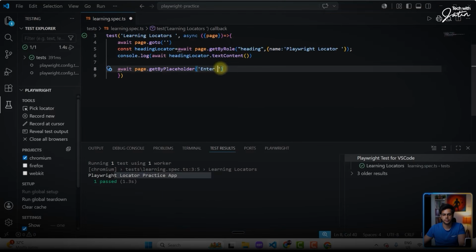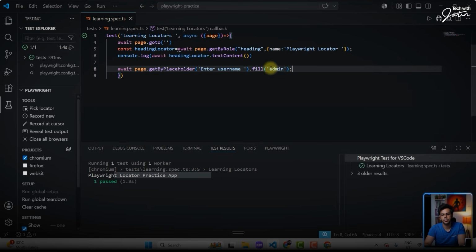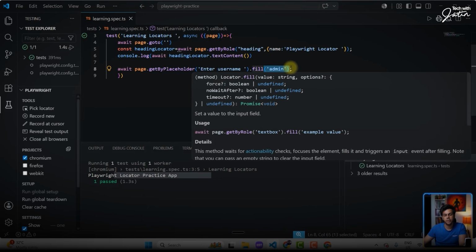I can copy this and paste it over here. And I want to fill some text over here, so I can just say dot fill admin. Perfect. So we first locate the element and then we perform the operation fill. Fill means the send keys one.